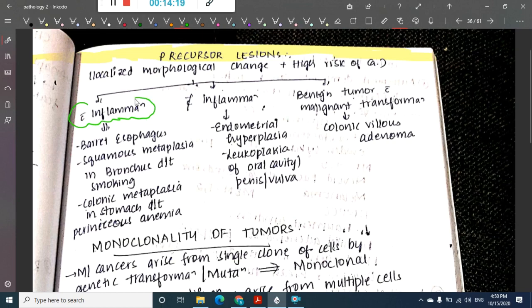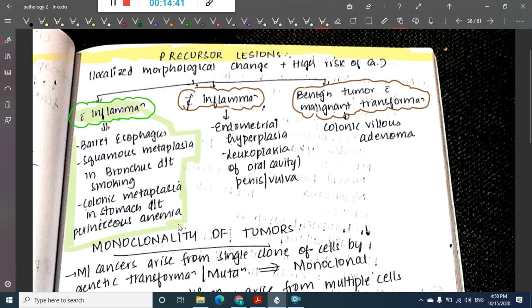They are associated with inflammation, associated without inflammation, and benign tumors with malignant transformation. First, with inflammation, these include Barrett's esophagus, squamous cell metaplasia in the bronchus due to smoking, then intestinal metaplasia in the stomach due to pernicious anemia. All these are lesions with inflammation.